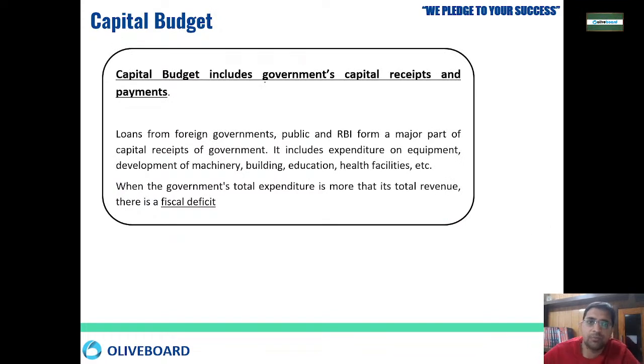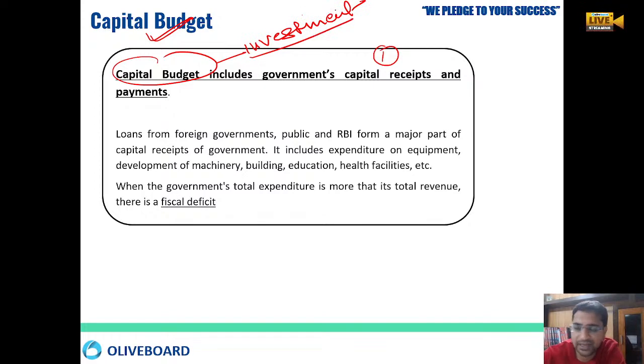That was the revenue budget. Now we are moving towards the capital budget. What is the capital budget? The capital budget is further divided into two: capital receipts and capital expenditure. If you have taken any loan, that is a capital receipt. Capital expenditure is always for some kind of investment, or any kind of work where investment is allotted.